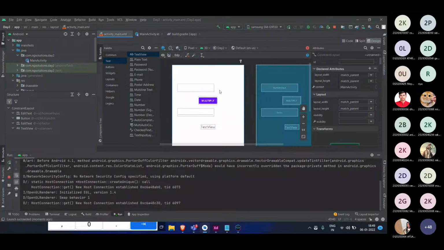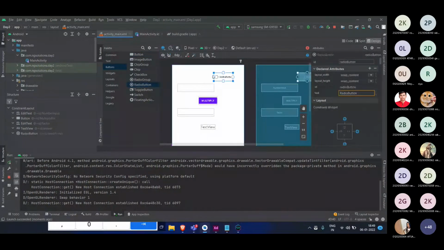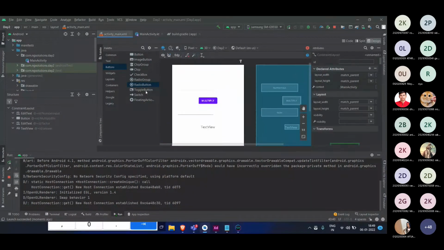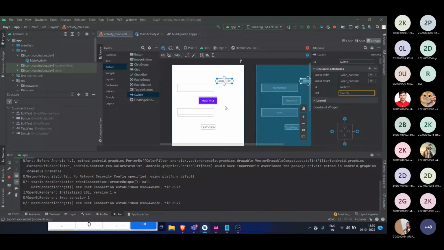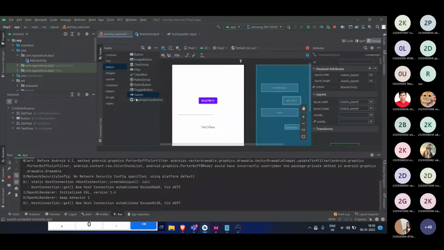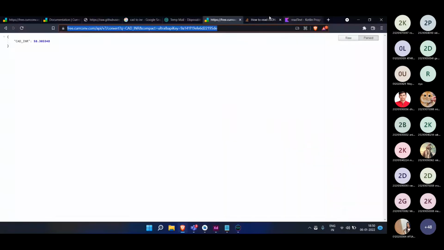That is, we need to choose which language you are going for. Not the language, the currency. So there are many things, like you can go for radio buttons. If I show it here, you can see you can choose only one, that thing you can go with, or use the toggle switch. This is the toggle switch, and you can switch between the languages in similar fashion. So I will again try to see what is the issue over here.